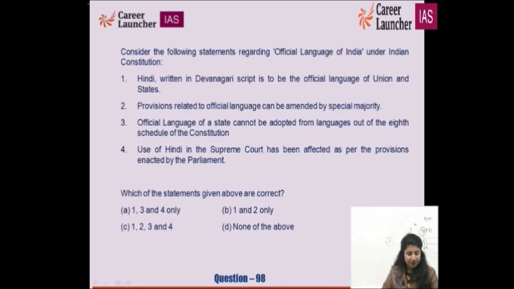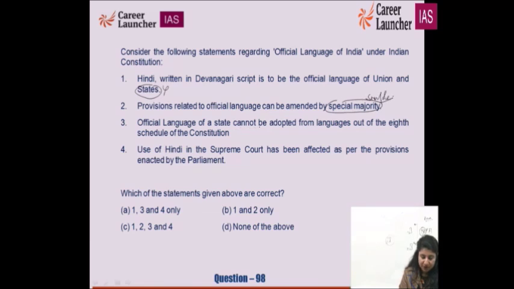Consider the following statements regarding official language of India under the Constitution. Hindi, written in Devanagari script, is to be the official language of the union, not of the states. Provisions related to official language can be amended by simple majority, not by special majority.